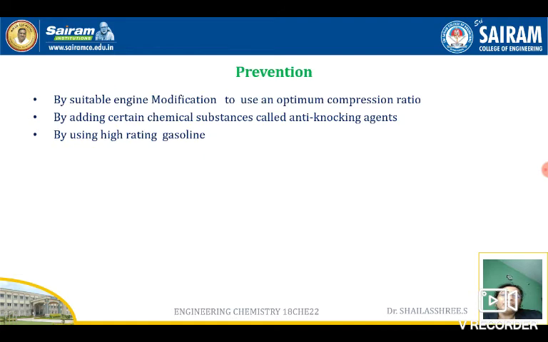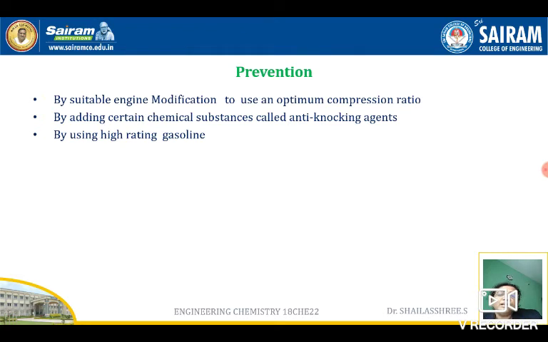Fine. What are the prevention measures? What are the remedial measures? How to control it? By suitable engine modification to use an optimum compression ratio. When the compression ratio is optimum, the efficiency of the engine will be more, so we can reduce the knocking up to a certain extent. And by adding certain chemical substances referred to as anti-knocking agents. When we add certain chemicals, they increase the octane rating so that they reduce the knocking rate. They are referred to as anti-knocking agents.